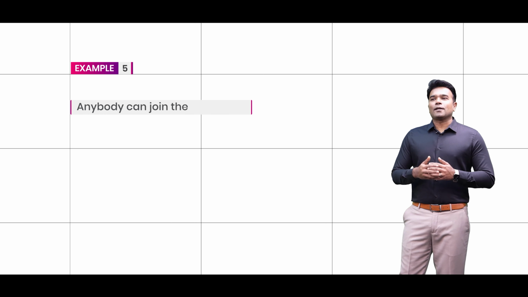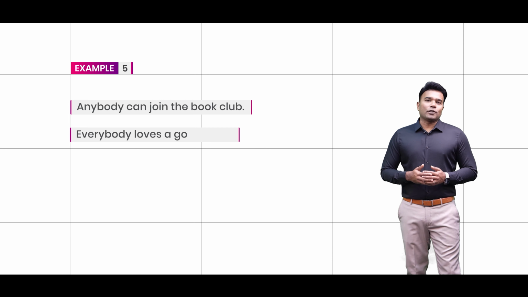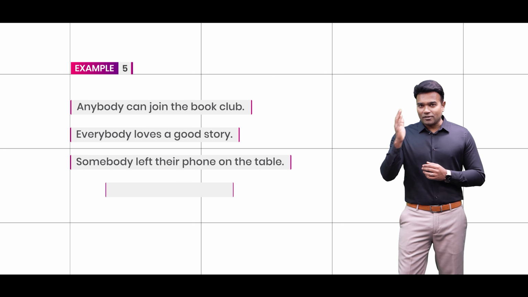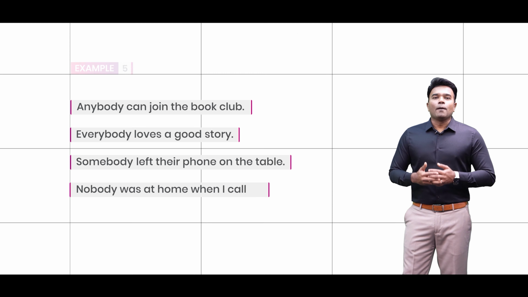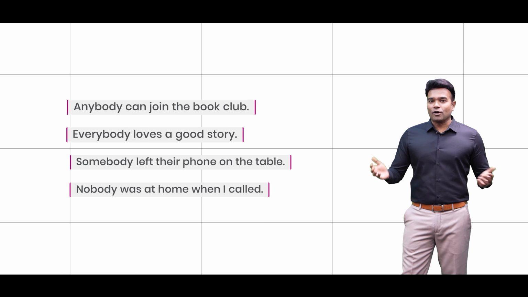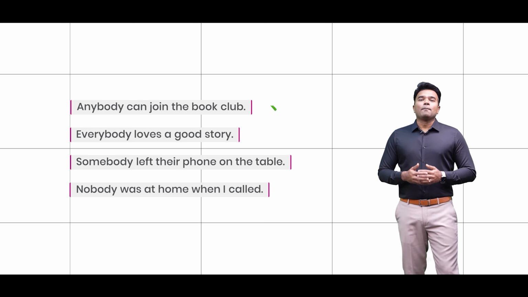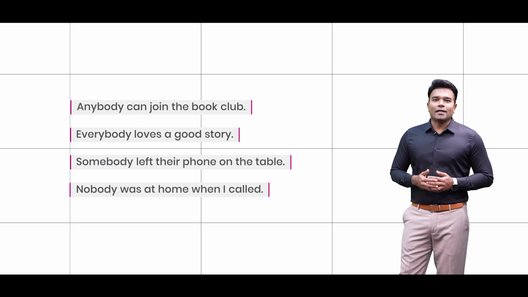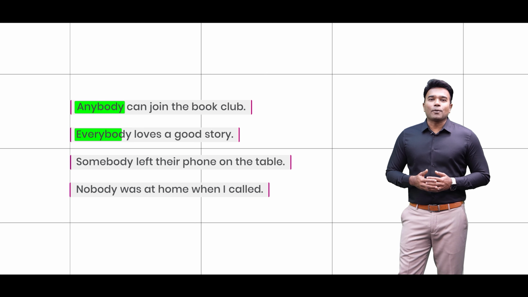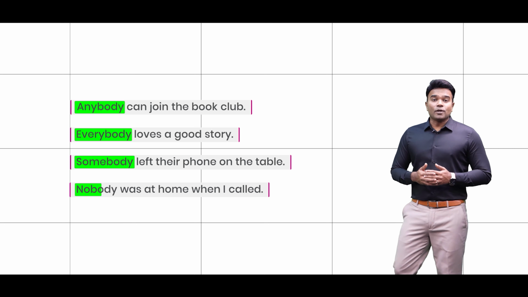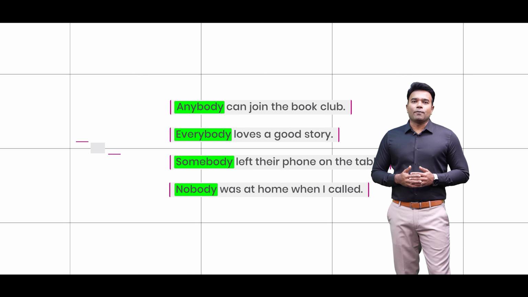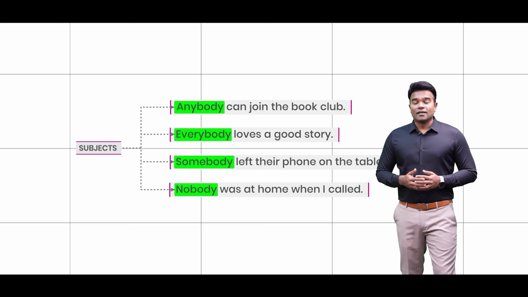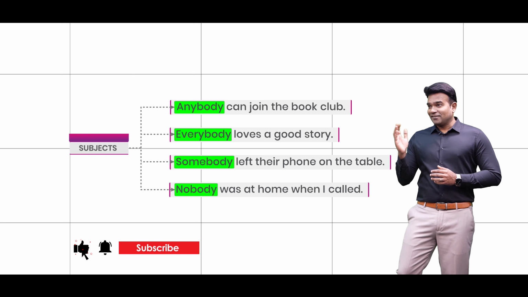Anybody can join the book club. Everybody loves a good story. Somebody left their phone on the table. Nobody was at home when I called. Well, all of these sentences happen to be valid English sentences, and in these sentences, the words such as anybody, everybody, somebody, nobody happen to be the subject of the respective sentences. But then you know that they happen to be such subjects that they are non-specific.